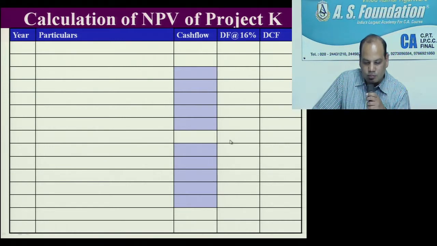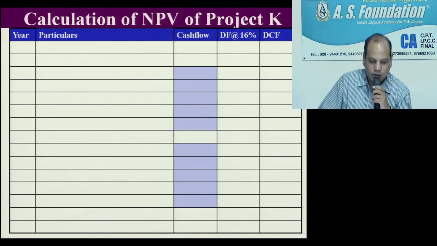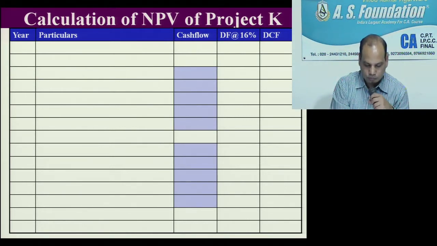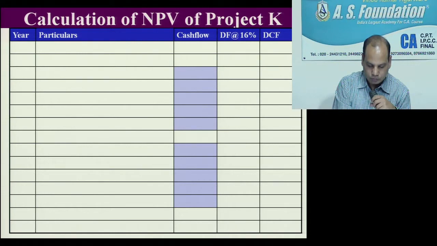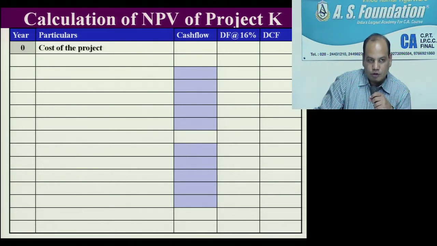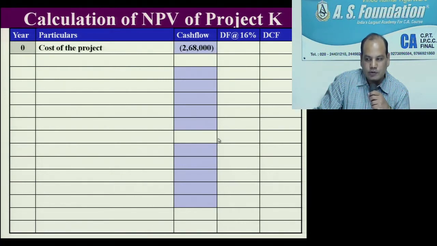It's a lengthy problem because the total life of the project is 10 years. After writing these headings, first we will write down in year 0, initial investment 2,68,000, cost of the project 2,68,000.